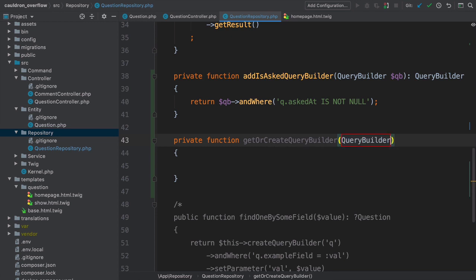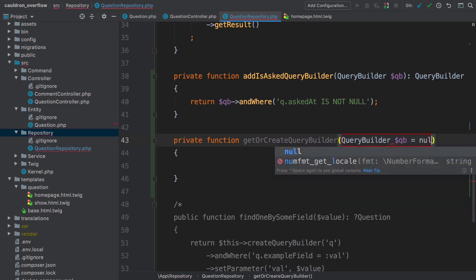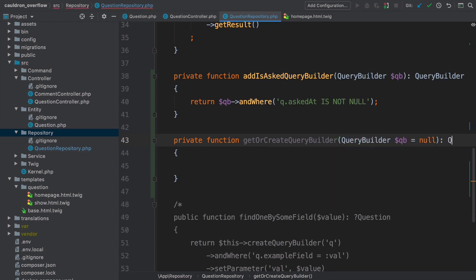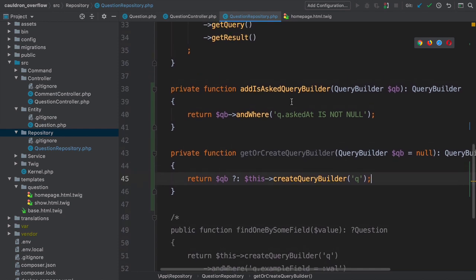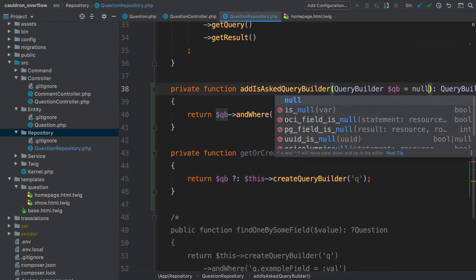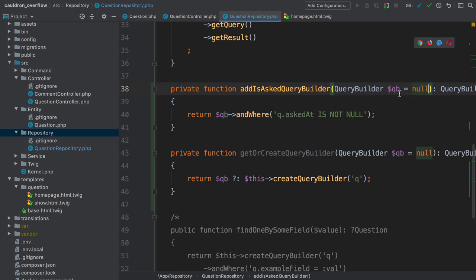So query builder QB equals null. And it will return a query builder. This is totally a convenience method. If the query builder is passed, return it. Else, return this arrow create query builder using the same Q alias. This is useful because in addIsAskedQueryBuilder, we can add equals null to make its query builder argument optional.